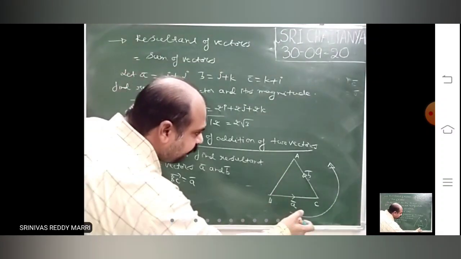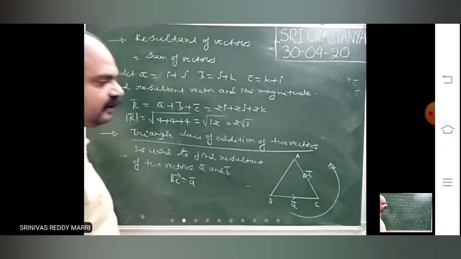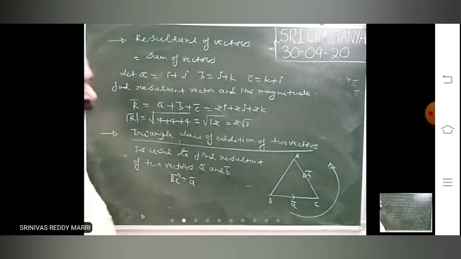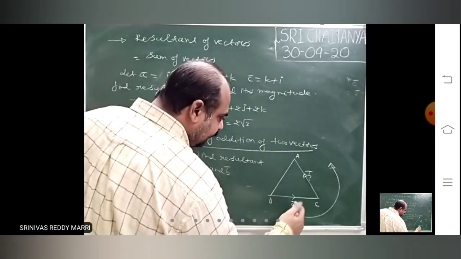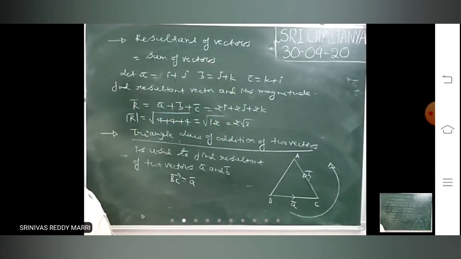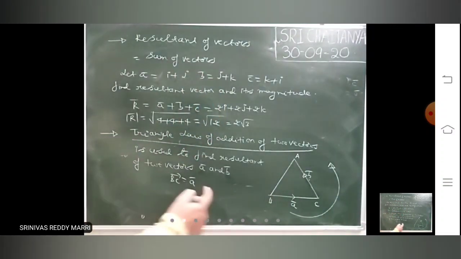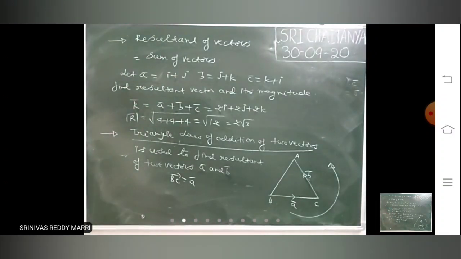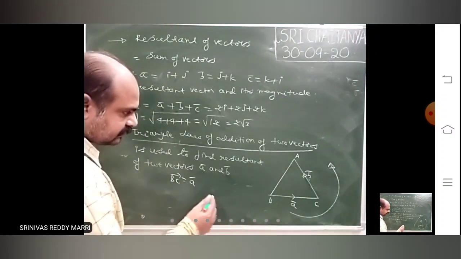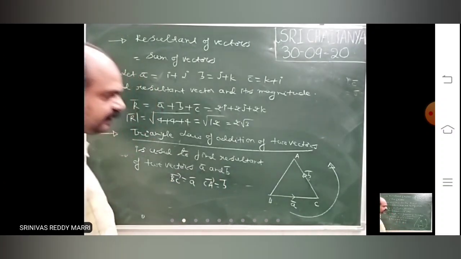We will represent A bar and B bar as two sides of the triangle taken in the same order, so here anti-clockwise direction is there. This is CA bar equal to B bar.